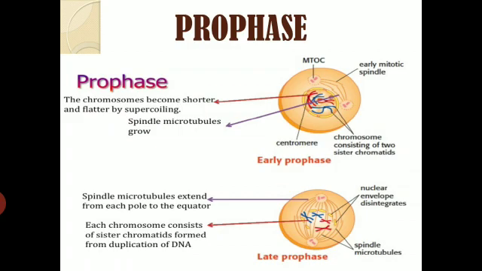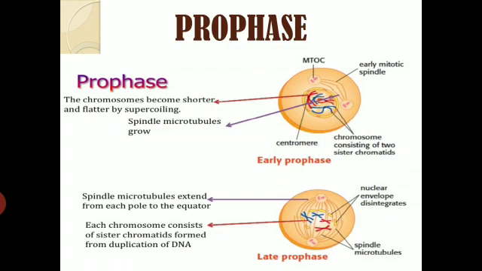And when we talk about the aster rays, it also helps in the formation of spindles, right? So when the centrioles move apart, the length of the spindles increases, and hence they are able to form the spindles, right? So these kinds of things basically happen here in the case of sister chromatids and spindles.